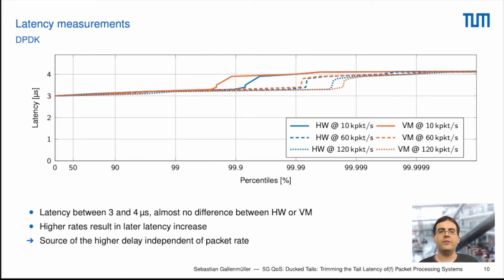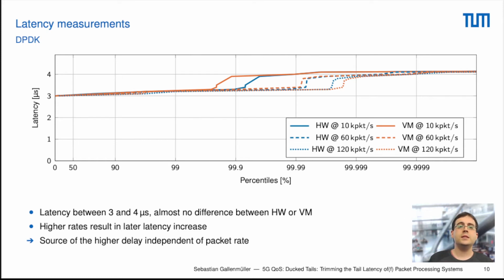Here we have the latency distribution in percentiles on the x-axis and the latency displayed on the y-axis. We also measured for different throughput values: 10,000 packets, 60,000 and 120,000 packets per second. And we measured, as I already said, on hardware and on the virtual machines.